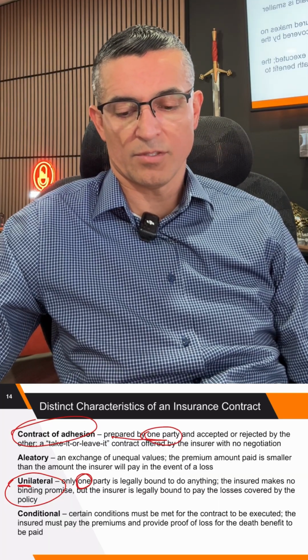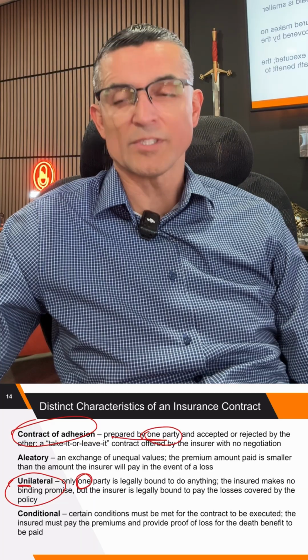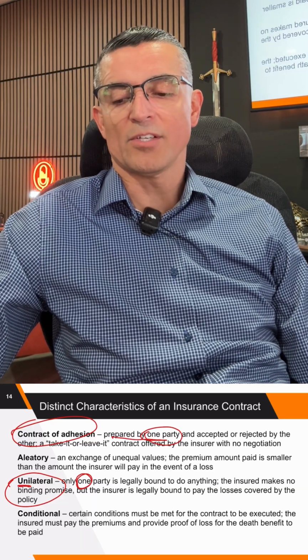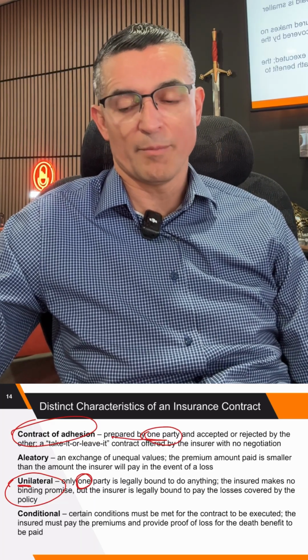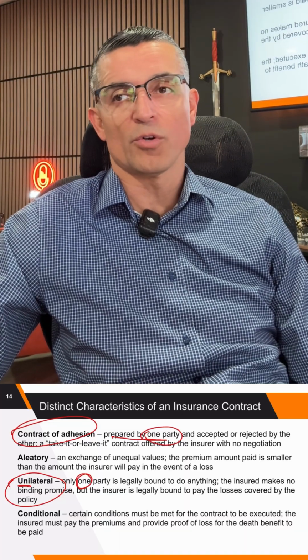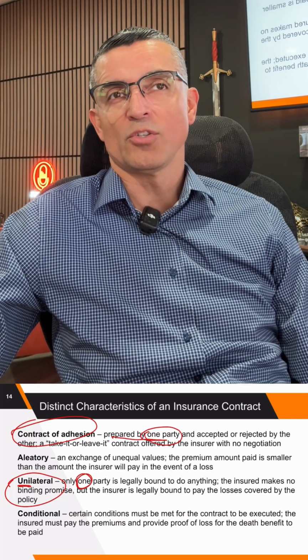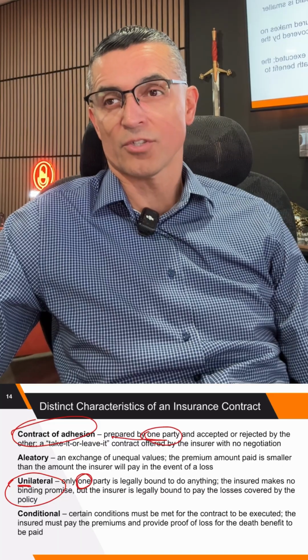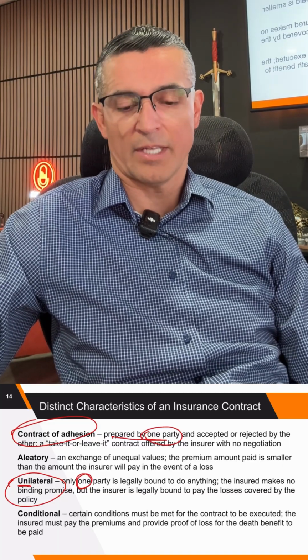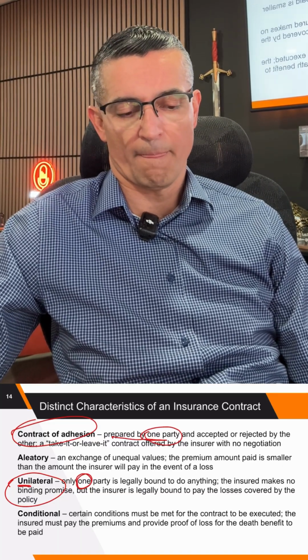Okay, so that's adhesion. And then there is the aleatory. So it's like in real estate, when the seller says, I'm only selling it for $1 million, I'm not going any lower than that. That means you're offering a contract of adhesion. That's the same thing in insurance.